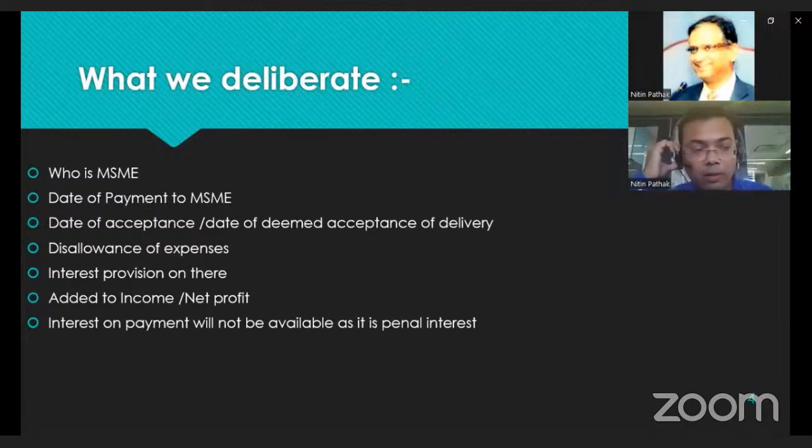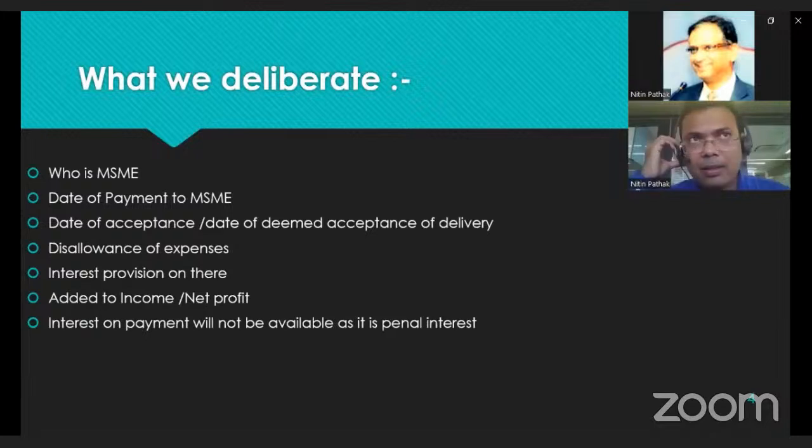Before this section, the government gave security for payments to MSME enterprises. Now they want MSME enterprises to get their payment in time, say 45 days.